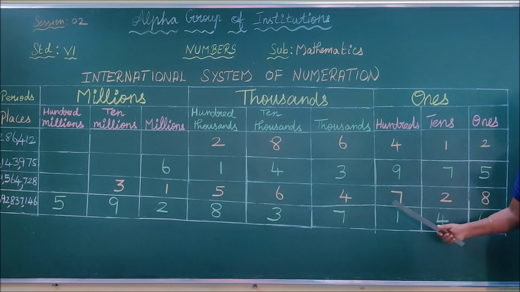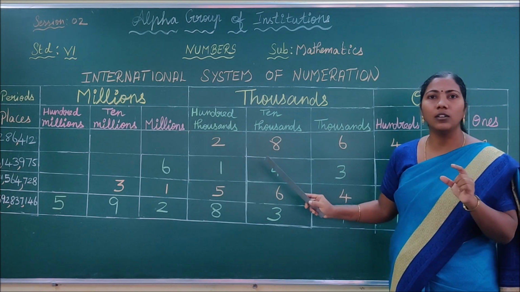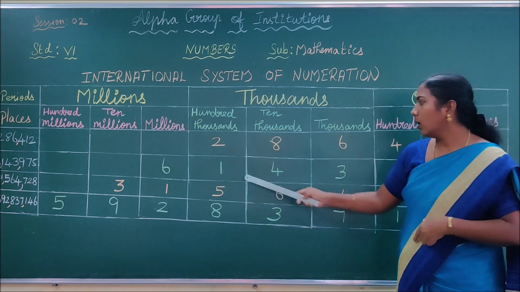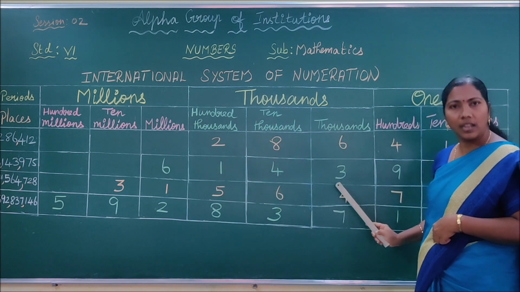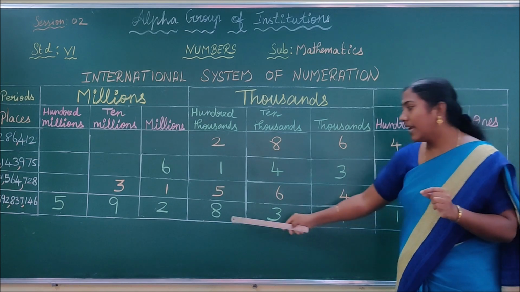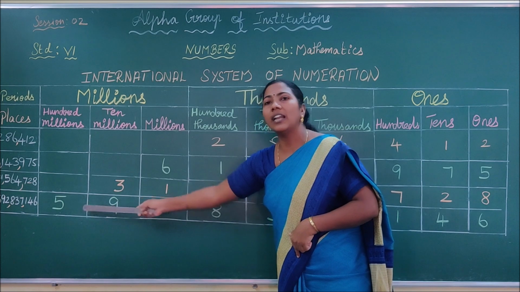975, 728, 146. But if you are reading this number, don't read like this. 286, 143, 564, 837. Similarly, here also you have to read 592.